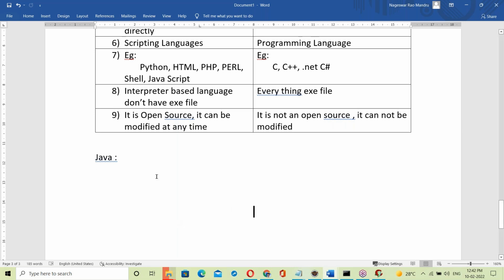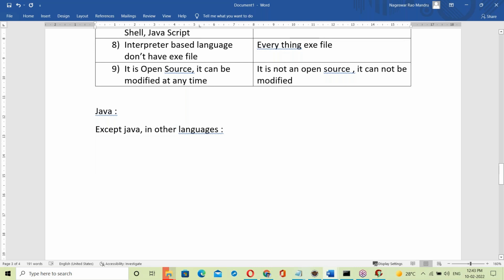See, except Java, in other languages, what happens? Your source code simply converts into binary code. Source code converts into binary code. Binary code means 0s and 1s format.